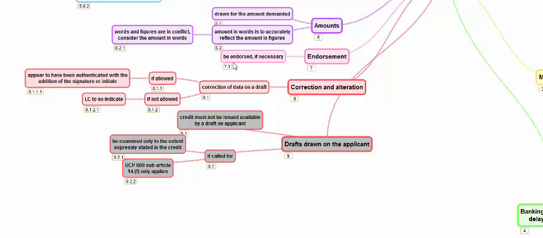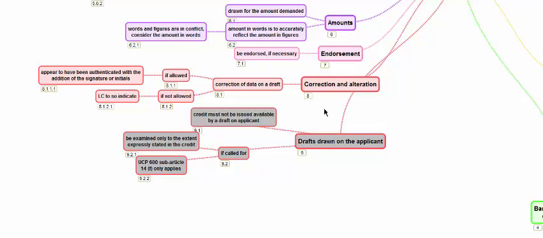Endorsement. It should be endorsed if necessary. If it is drawn to the order of a party, then it should be endorsed so as to make it available by endorsement and delivery, the title transfer.